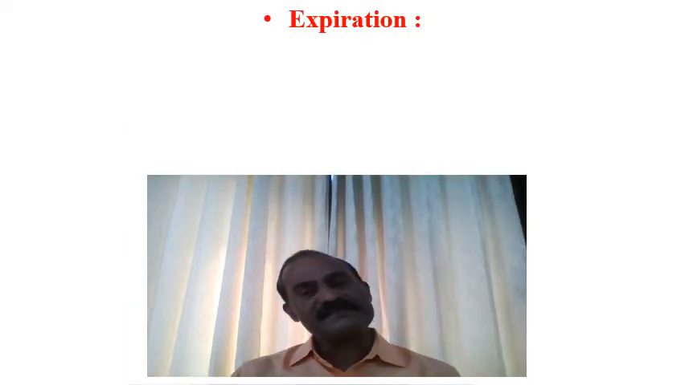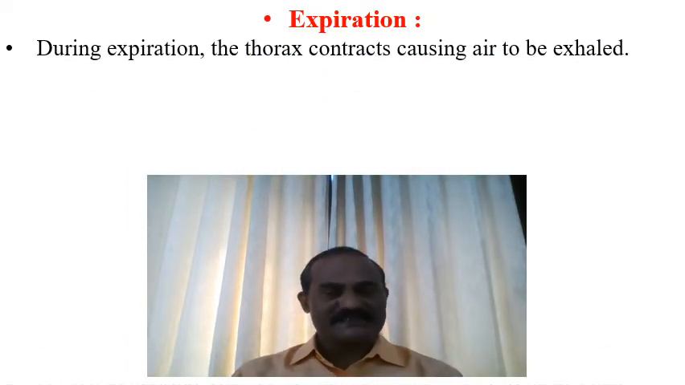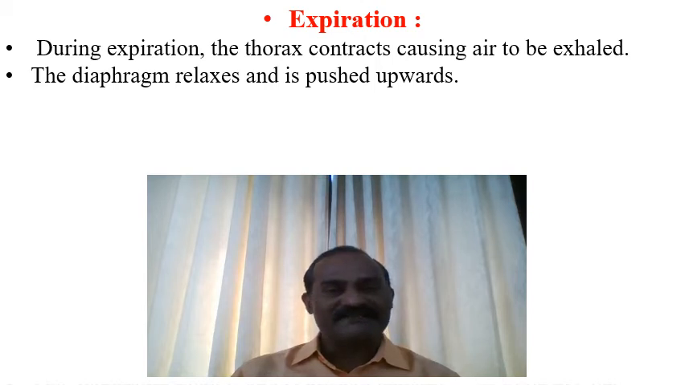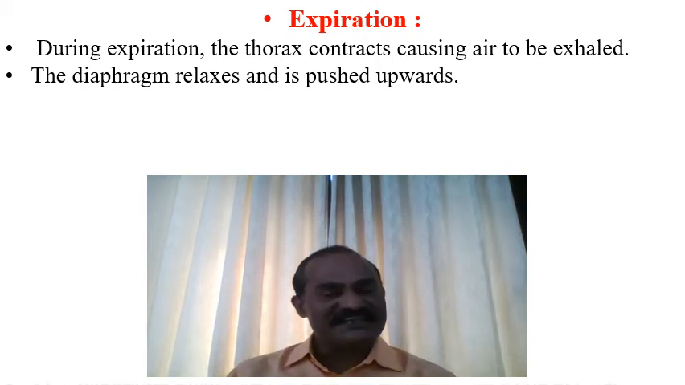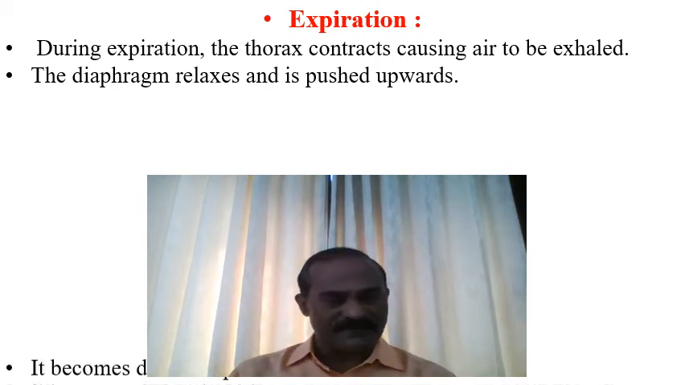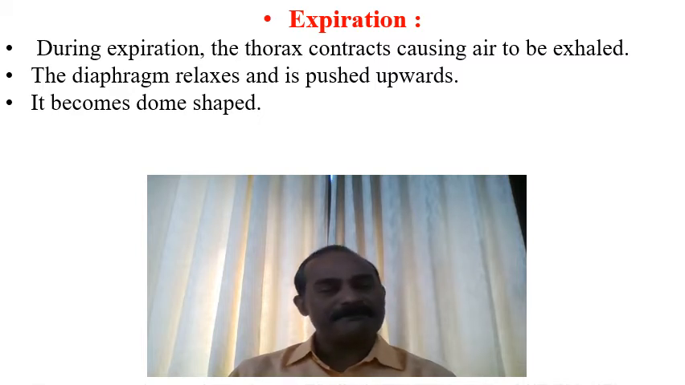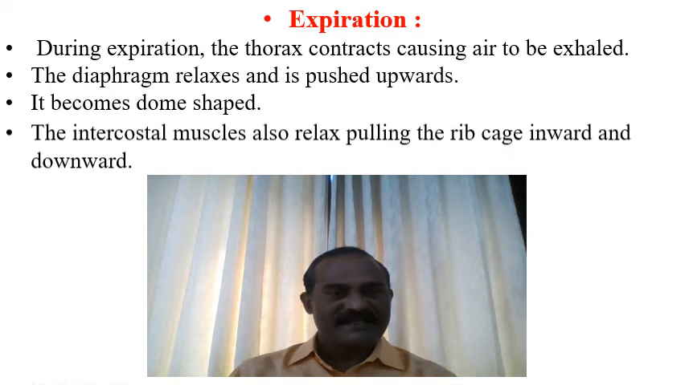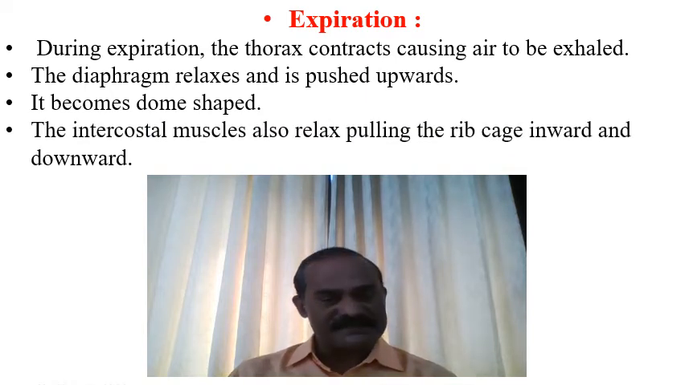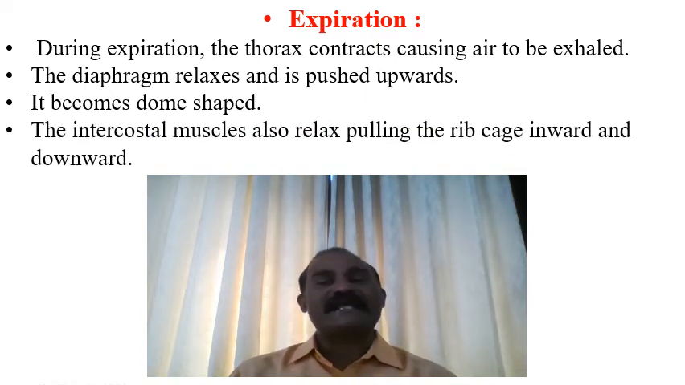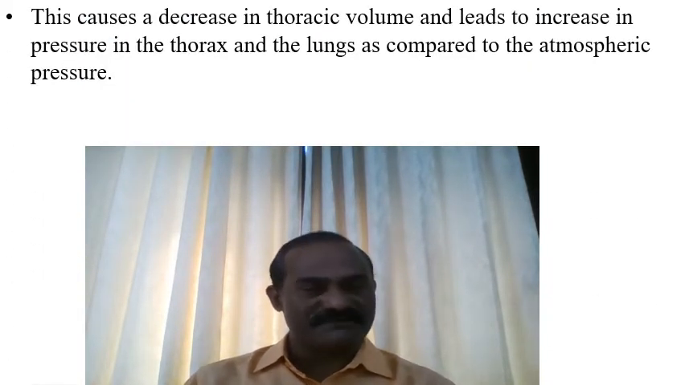Now, if we see the process of expiration, it is the process during which the thorax contracts, causing air to be exhaled. This results from the relaxation of the diaphragm, which moves upward, and when it moves upward it forms a dome-shaped surface. The intercostal muscles are relaxed, pulling the rib cage inward and downward. As a result of that, the process of exchange of gases is completed.